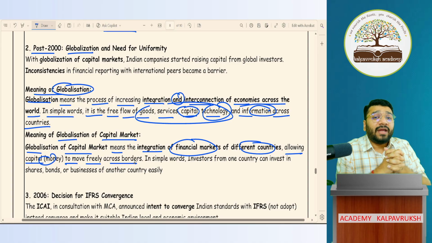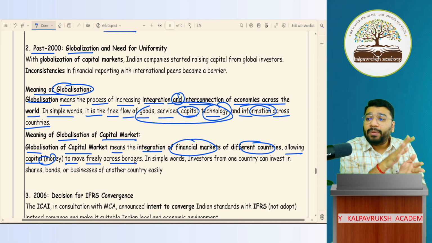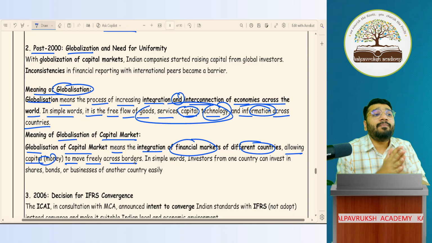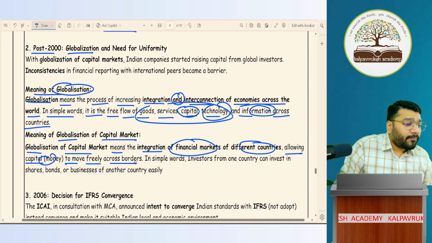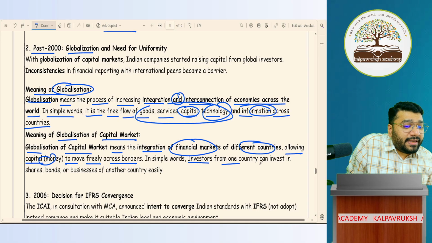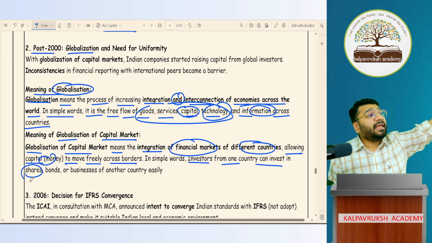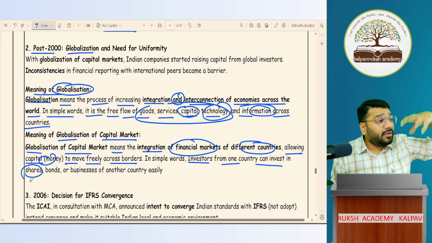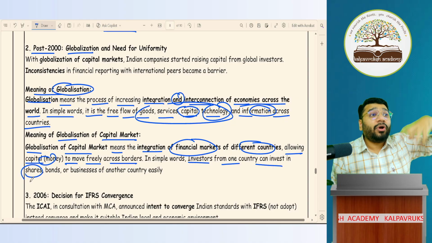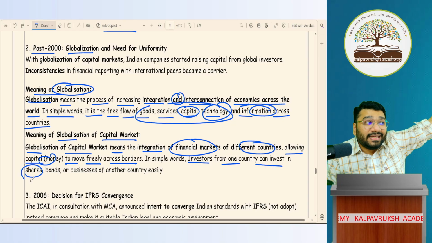So therefore, we understood that if you want this globalization of capital market to happen, it is very important that we have a common accounting language. Now, investors from one country can invest in the shares of another country. Correct? If somebody is sitting in the UK, he can read and understand the financial statements of companies in India, because they are prepared on the basis of Ind AS, which is presented in the language he understands.